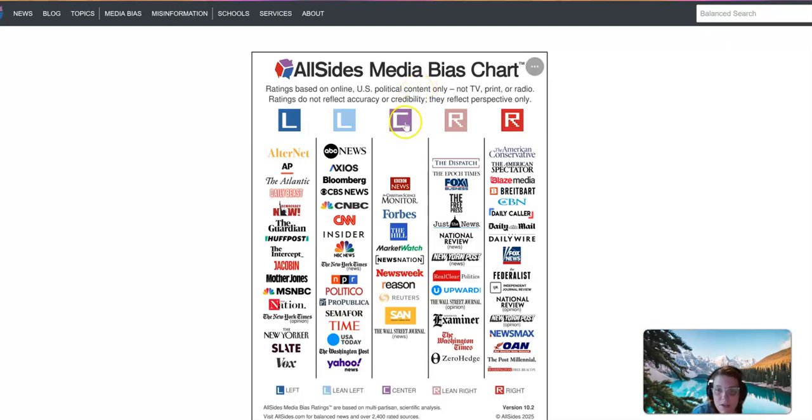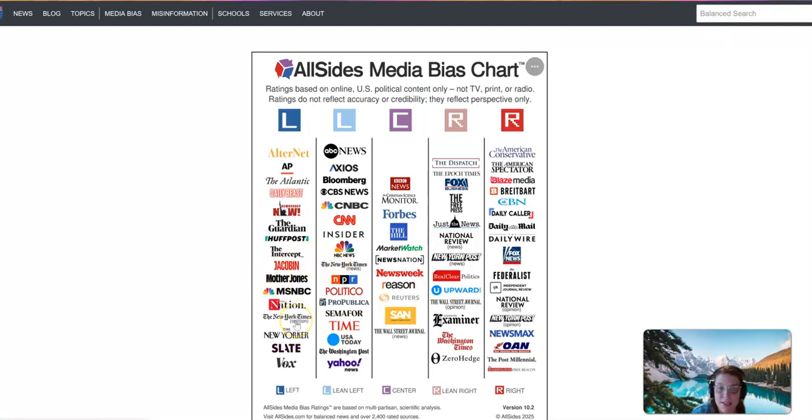One thing I do want to point out is that in some cases you will see a news source in multiple categories. So for example, the Wall Street Journal, its news coverage is listed as center, but its opinion section is listed as right. Similarly, the New York Times, its news section is listed as leaning left.